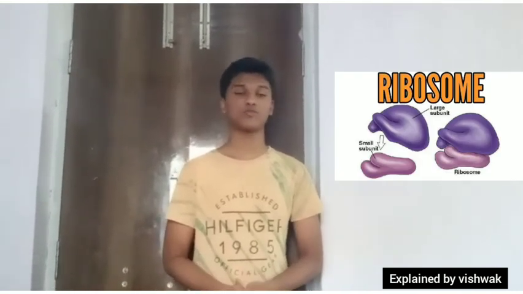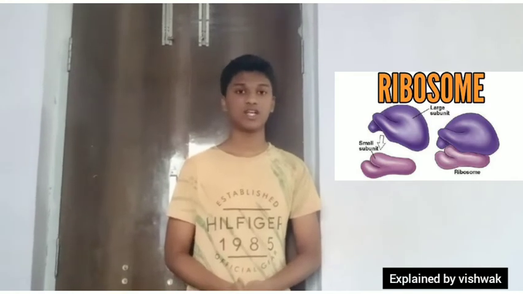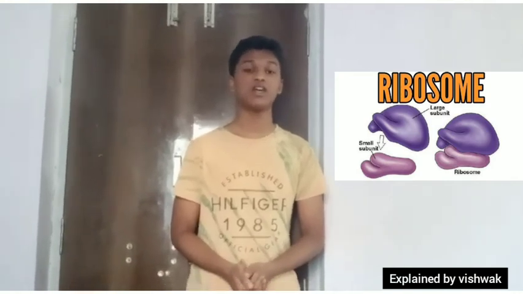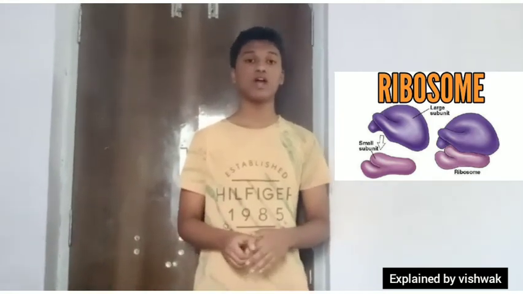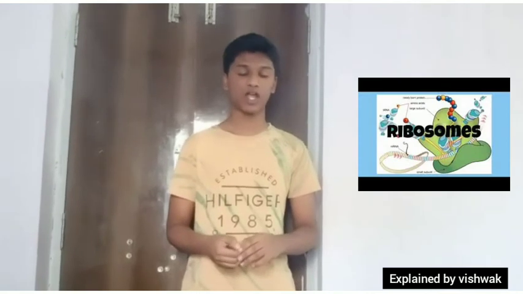Ribosomes. Ribosomes are small granule-like structures in the cytoplasm of the cell. They are of two types. One is free ribosomes and the second one is attached ribosomes. The first one, free ribosomes, are scattered in the cytoplasm. Attached ribosomes are on the surface of the rough endoplasmic reticulum. Ribosomes are the site for protein synthesis.